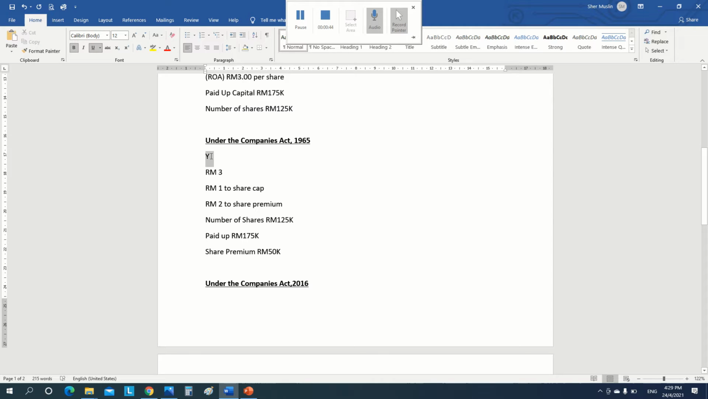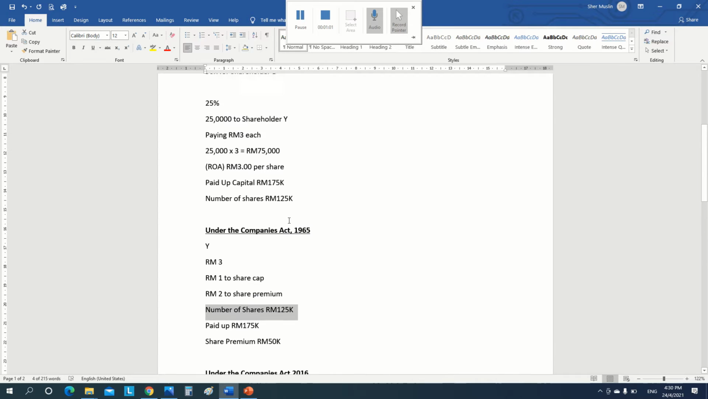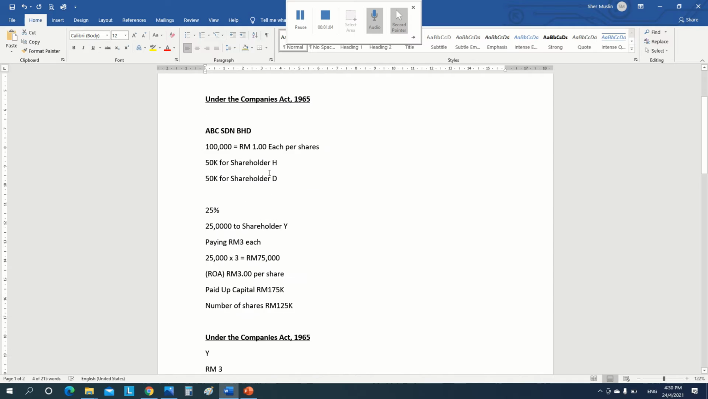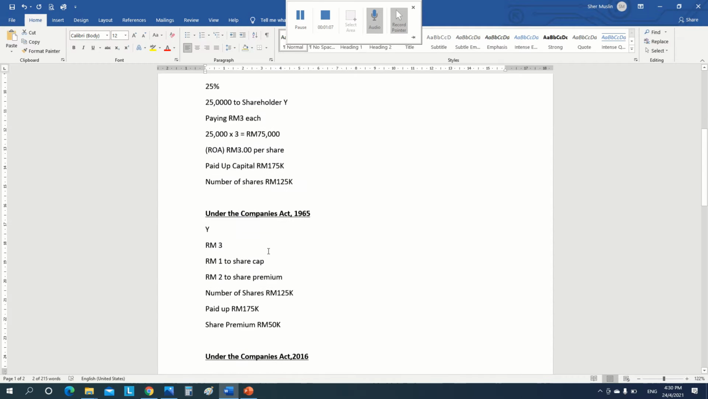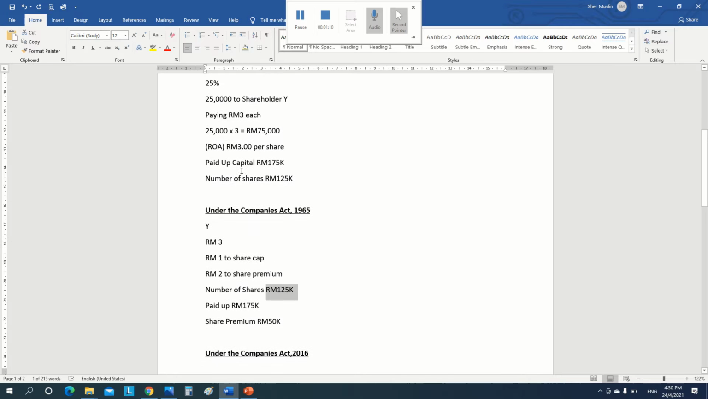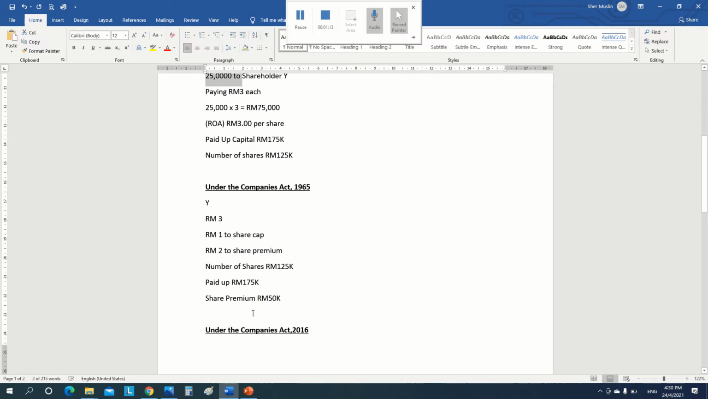So Y will pay RM3: 1 ringgit to the share capital, 2 ringgit to the share premium. So once they allot the shares, the number of shares of the company will become 125,000, from the 100,000, because of the additional 25,000 to shareholder Y, and the paid up capital is 175,000, because it includes the share premium of 50,000.